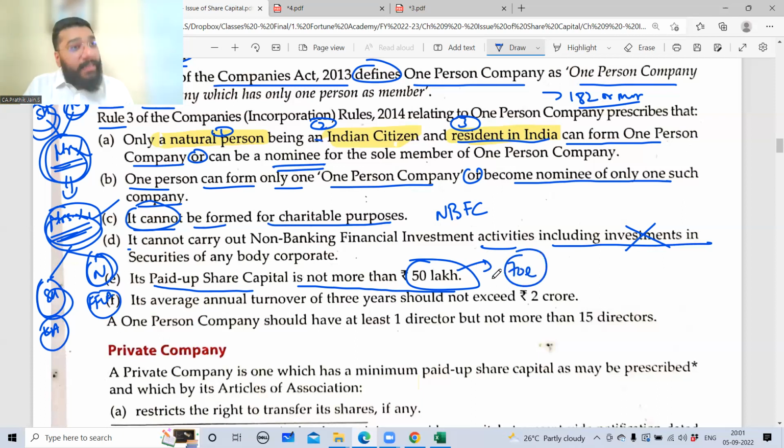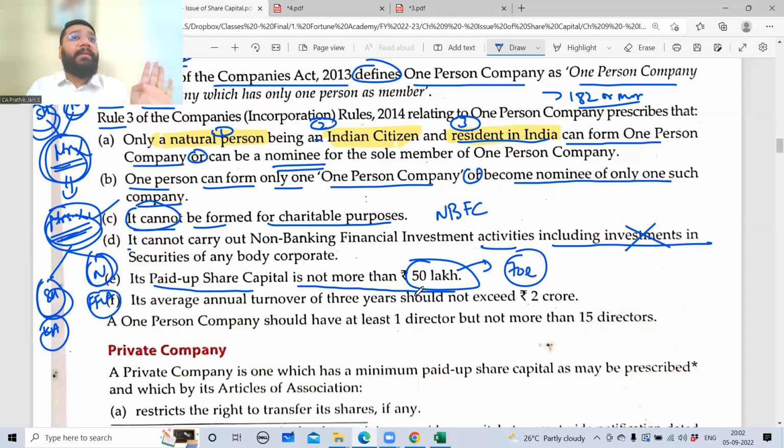Is it possible? Yes. But you will lose your status of being an OPC because you'll be converted to a private company automatically. Because for you to have the status of OPC, your paid up capital at any point of time should be 50 lakhs. It should not be more than 50 lakh.